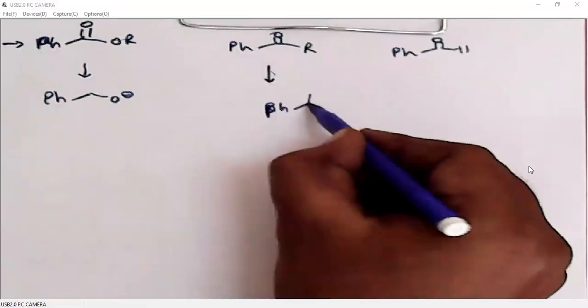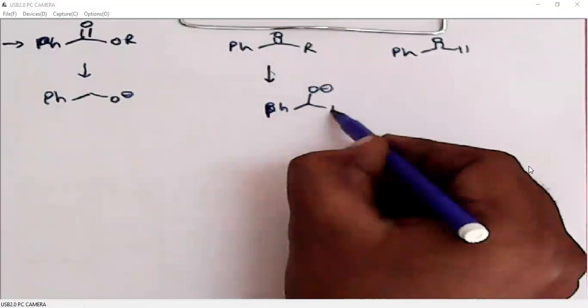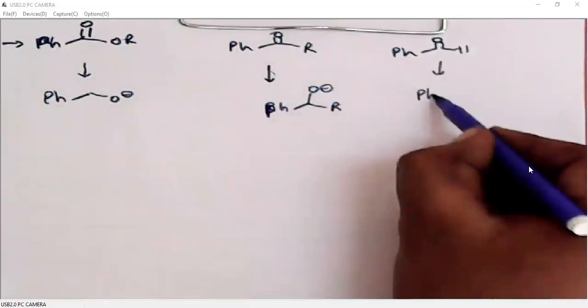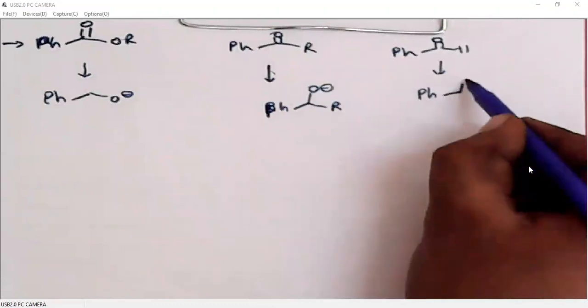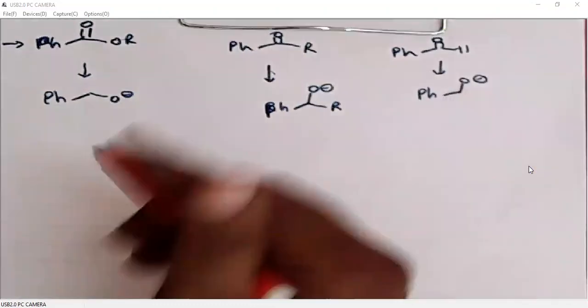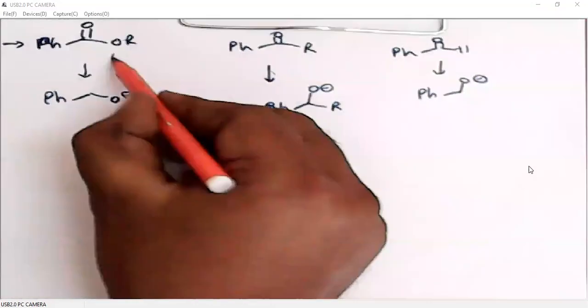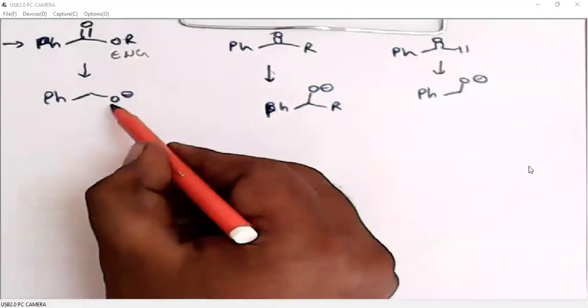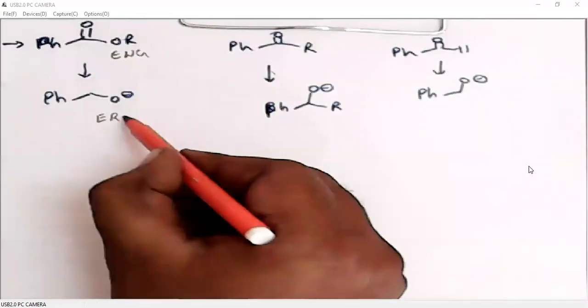So now they become electron releasing groups, right? In a Birch reduction, this is an electron withdrawing group here. After reduction, it forms an alcohol, which is an electron releasing group.